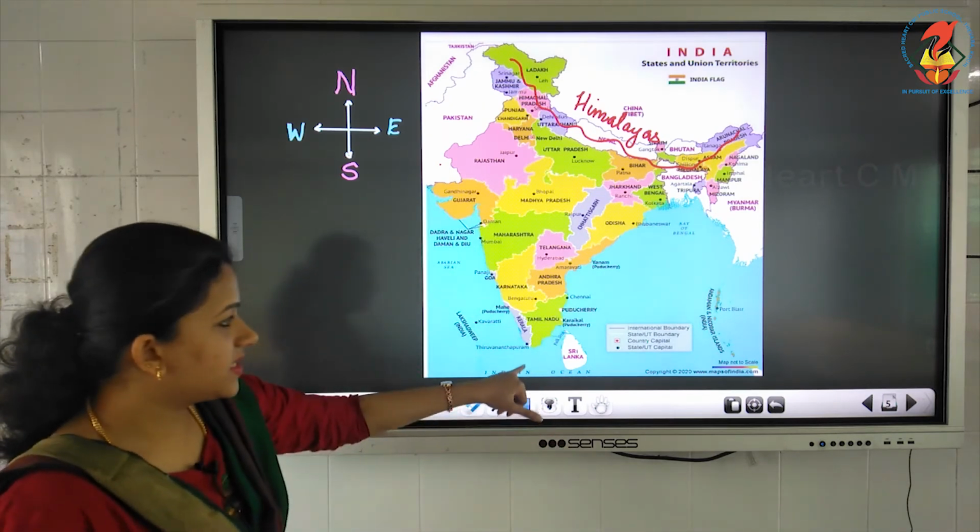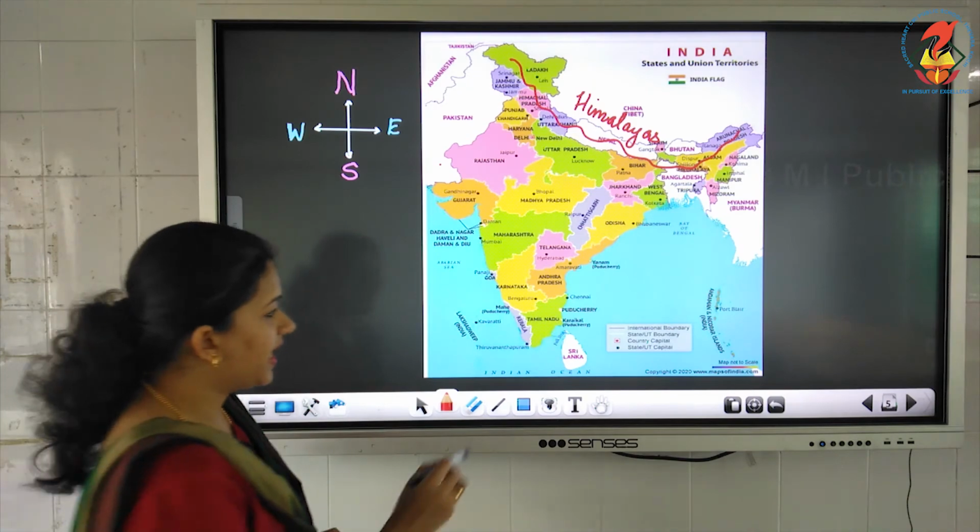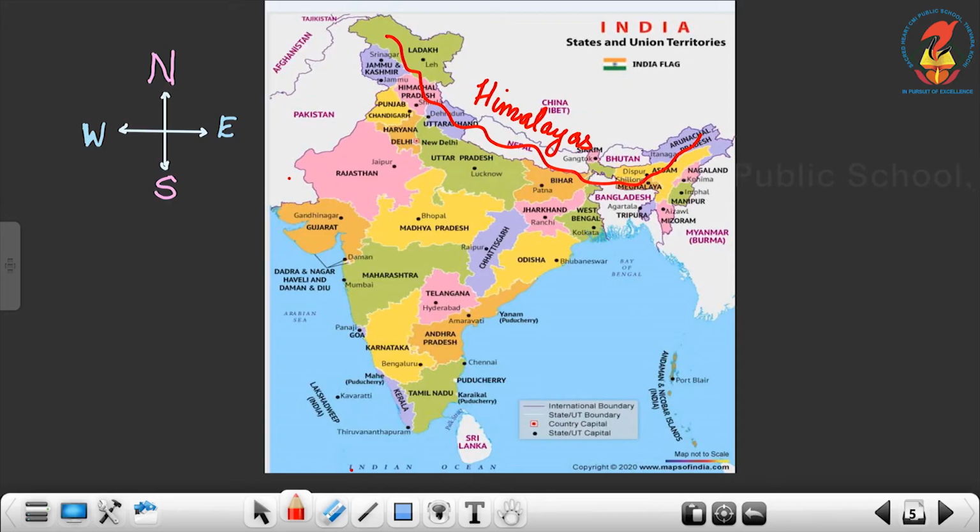Okay. Towards the south of India, you can find a major ocean, that is the Indian Ocean. Then towards the west, you have the Arabian Sea.